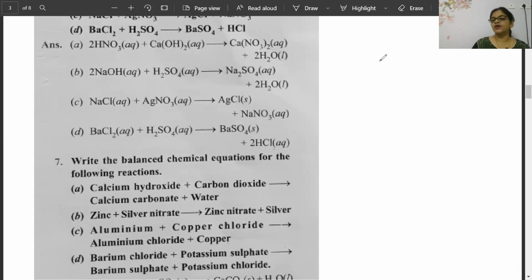Whatever doubts you are having now only, let's see how to solve these questions, beta. These type of question will only come in exam. What type of question will come? See, in the question paper, it is already written 2012 question, 2014 question. These questions already came in board.